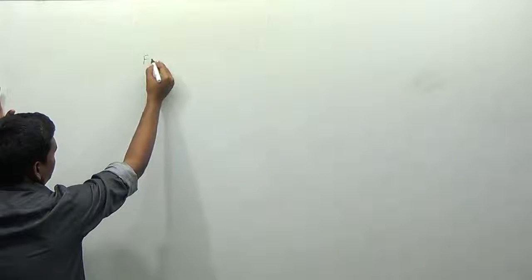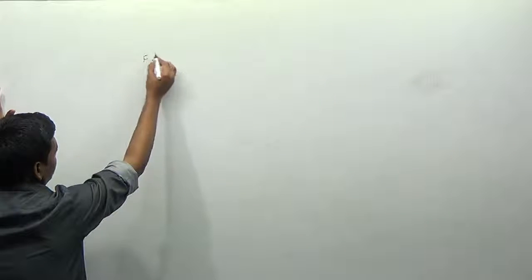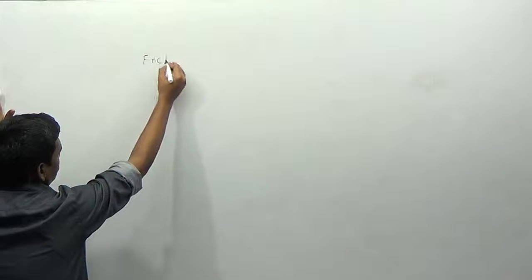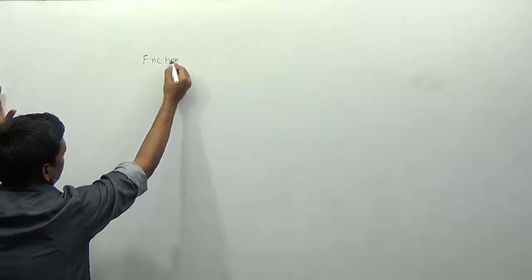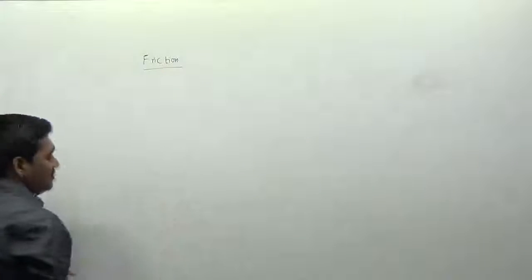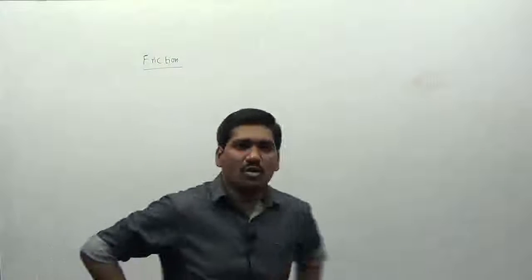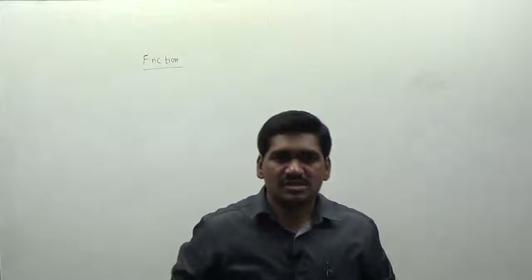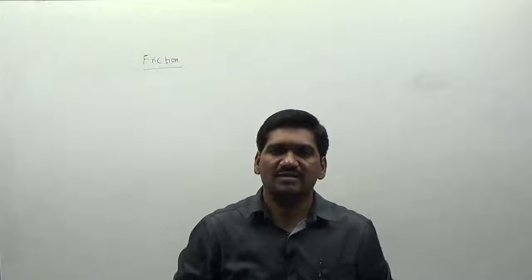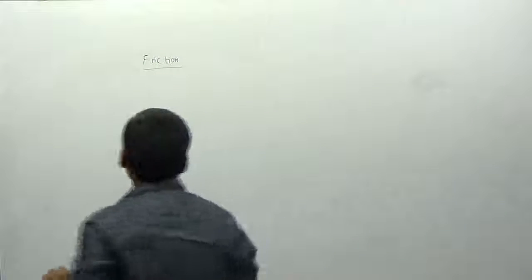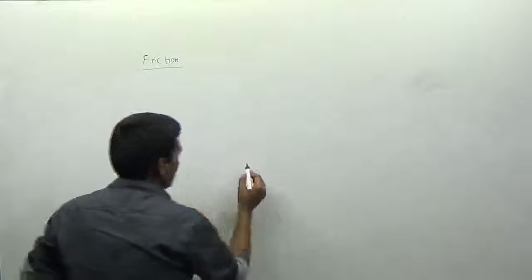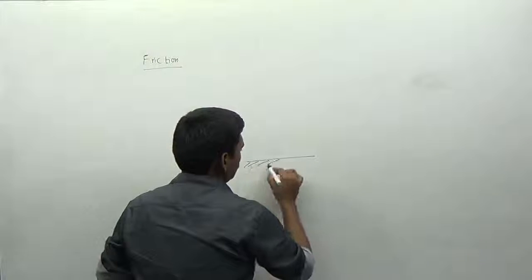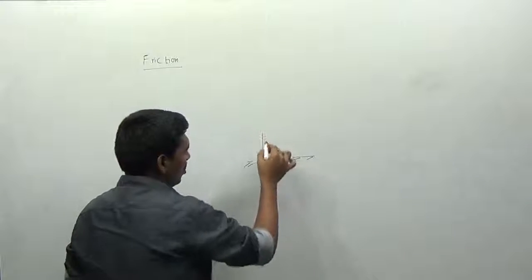As we know, friction is mainly due to surface roughness. It is due to the interlocking of the projections of the surfaces which are in contact. For example, I am taking a surface upon which a block is resting.